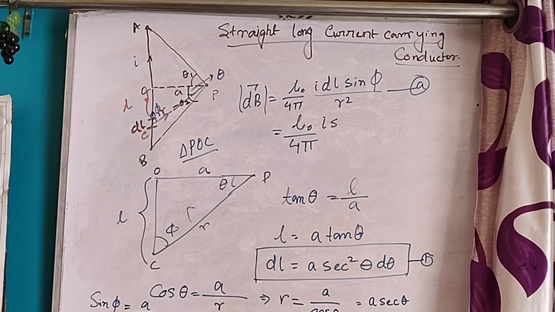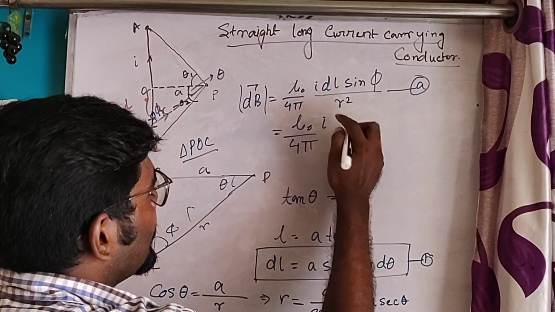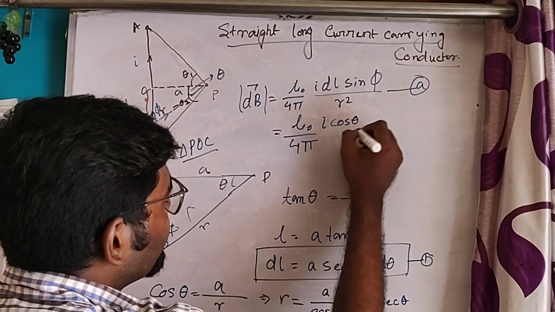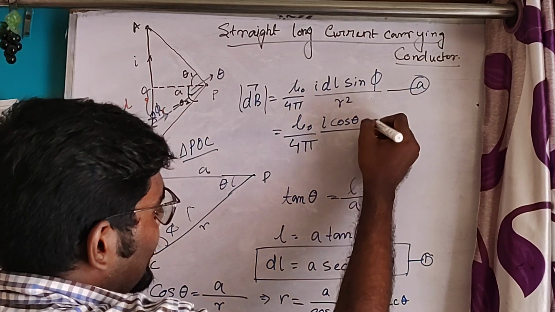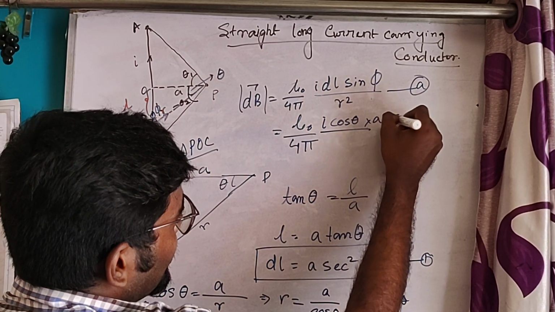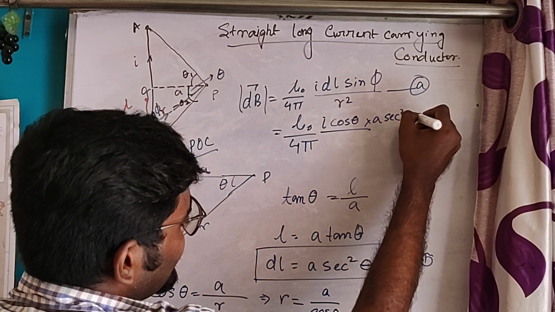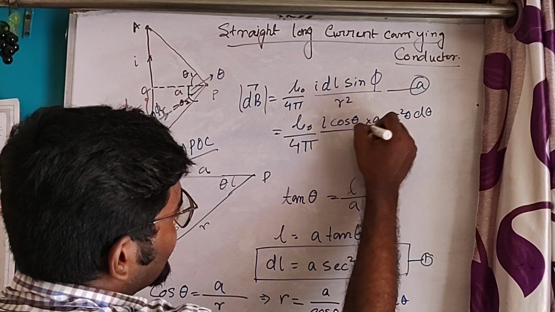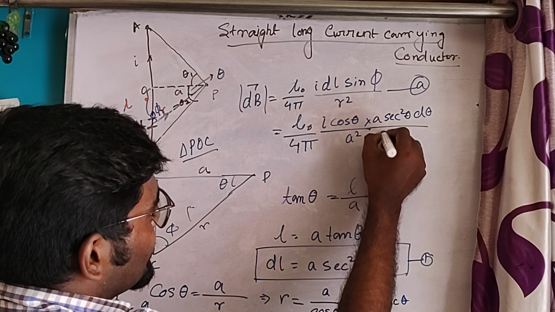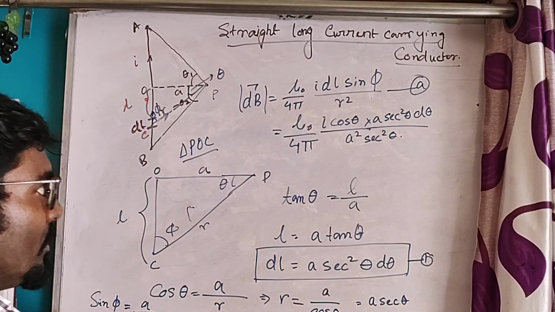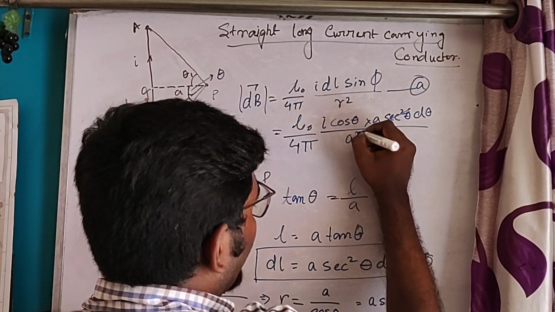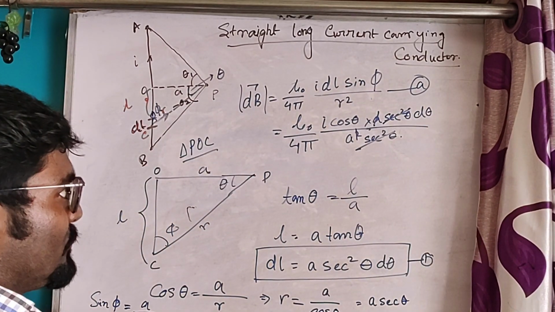So sin phi will be replaced by cos theta, and dl will be A sec square theta d theta, and R square will be A square sec square theta. Now this sec square and this sec square cancel out, and A and A will cancel out.